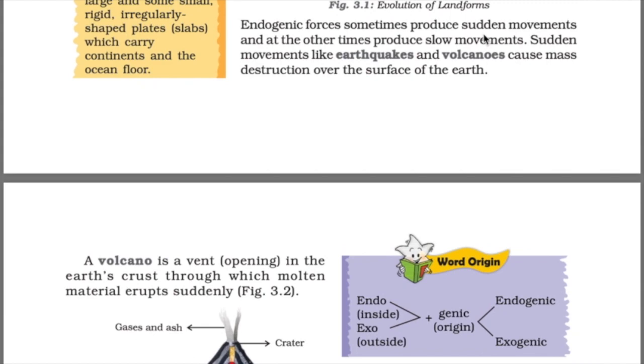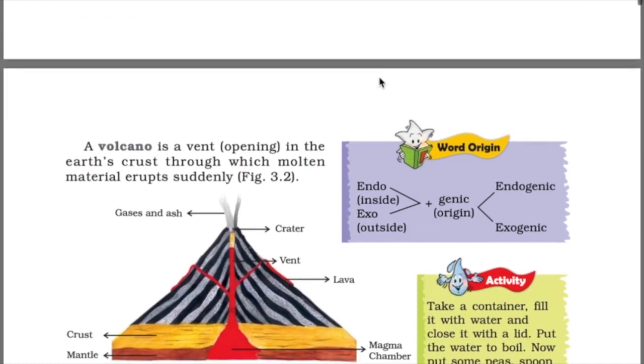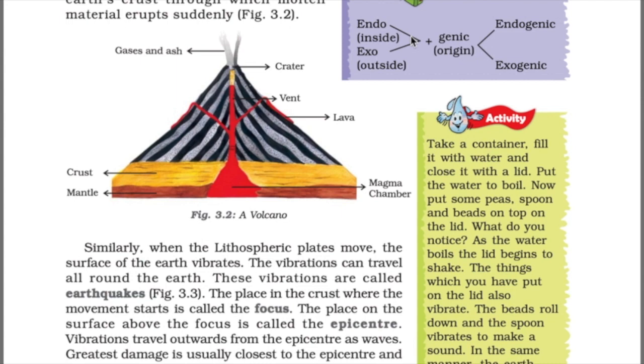Now you know both the types, endogenic and exogenic. So let's first start with endogenic forces. As we took two examples, earthquakes and volcanoes cause mass destruction, and due to this many deaths also occur. Now from the diagram we will learn more about volcano. As you can see, a volcano has a vent. This is the opening, and the magma is coming out through this vent.